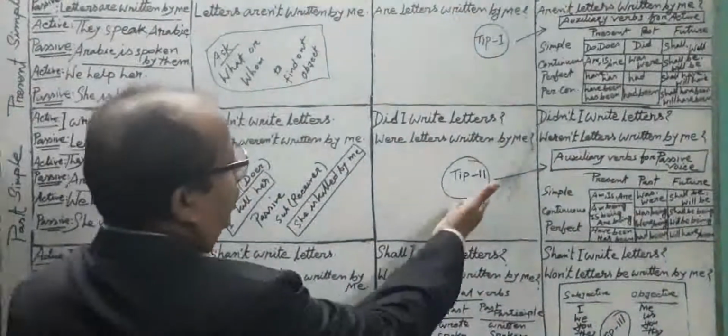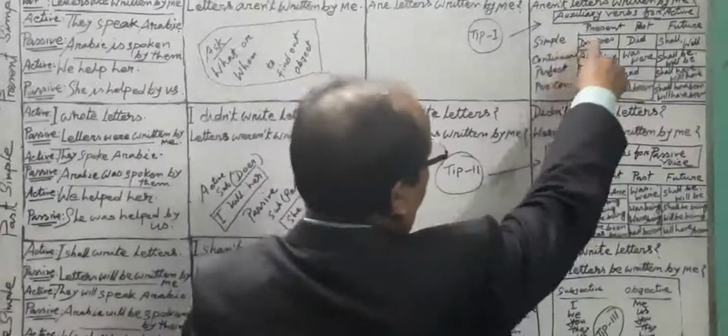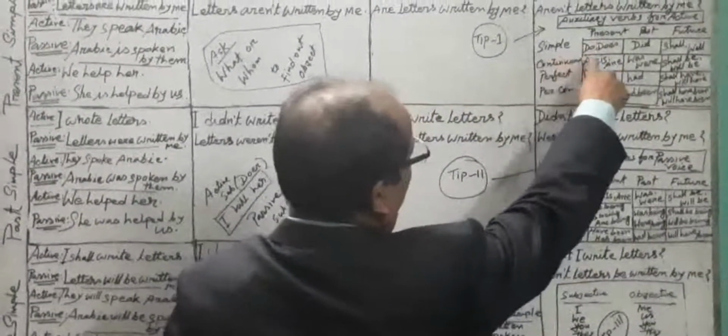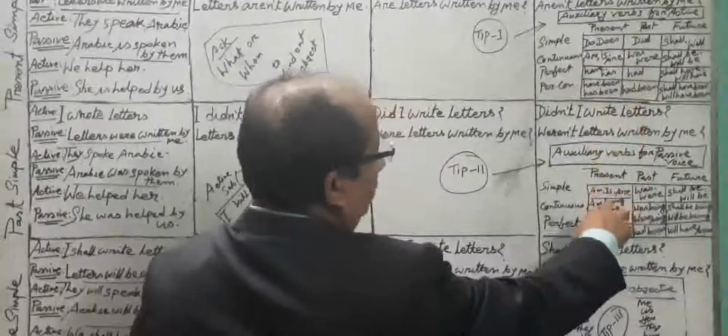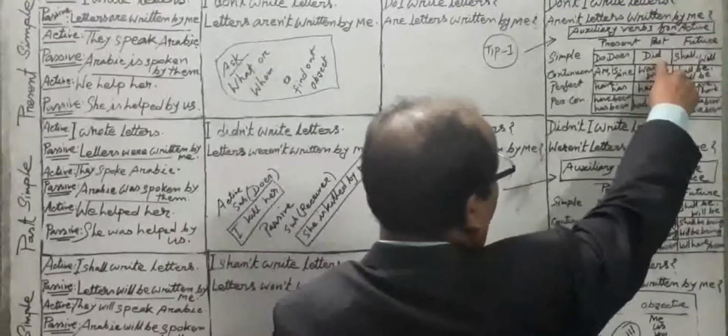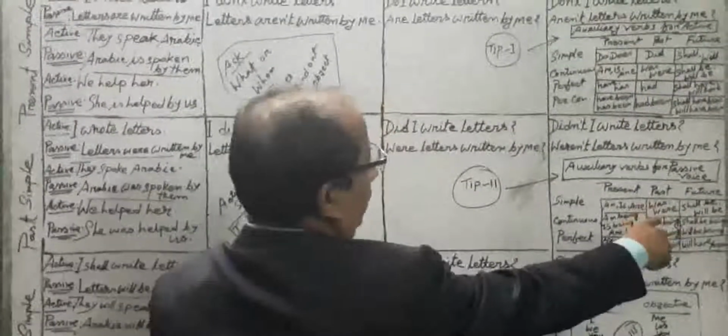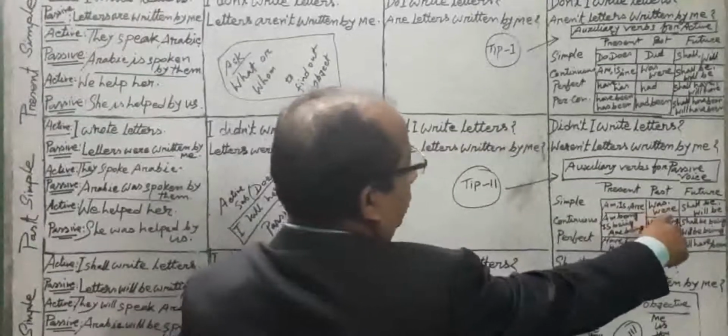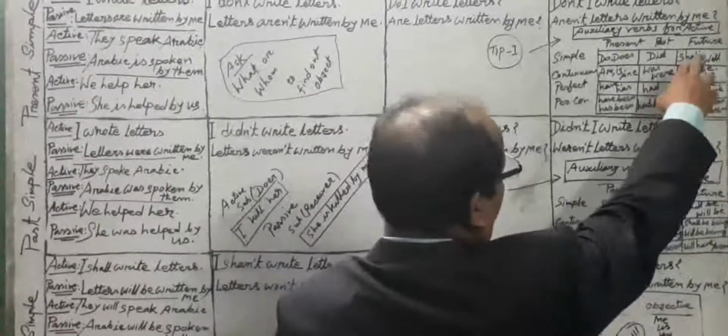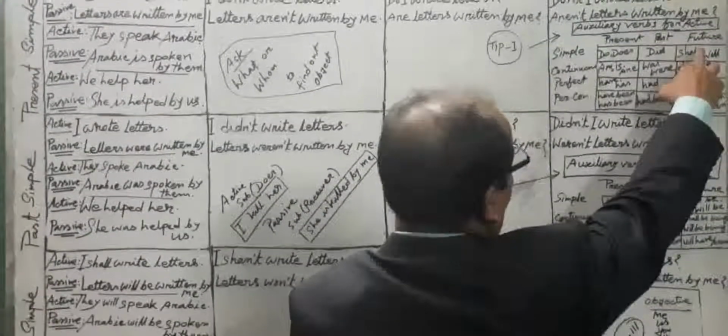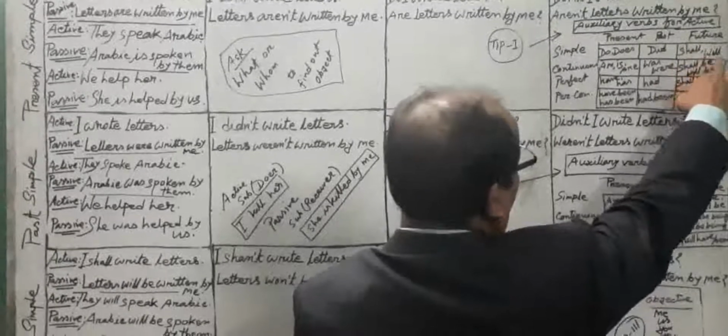And here in tip 2 also you see, in present simple, in active voice, do, does, but in passive voice, am, is, are. In past simple, in active voice, did, and in passive voice, was, were. For future simple, in active voice, shall and will.